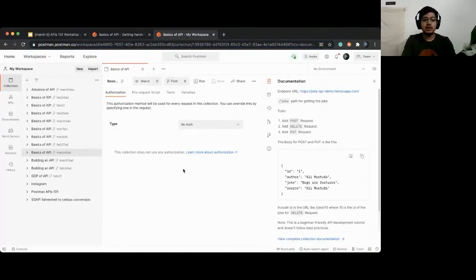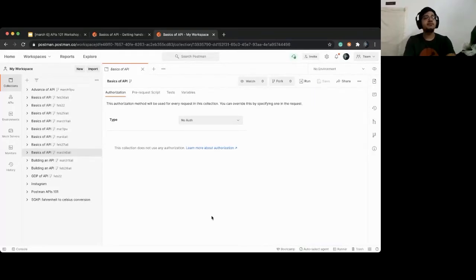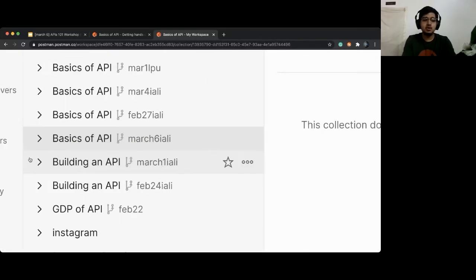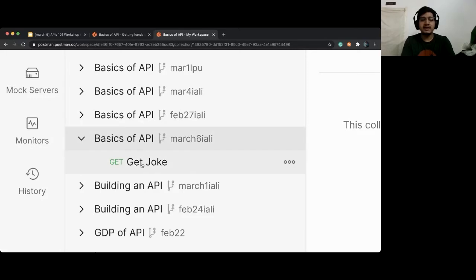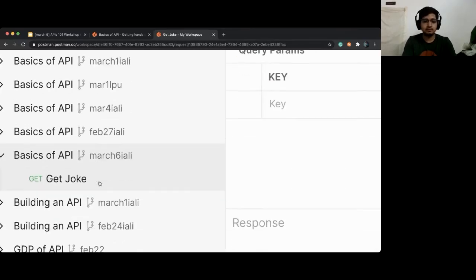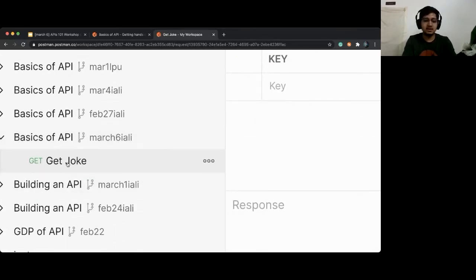This is what you will technically see whenever you're working with Postman, as a home screen when you come back here. Now, what you see on the left hand side is a collection. A collection is nothing but a folder with a bunch of API requests. Let's try to understand it in very simple terms. Open basics of API, the one which you forked right now, and click on get joke.